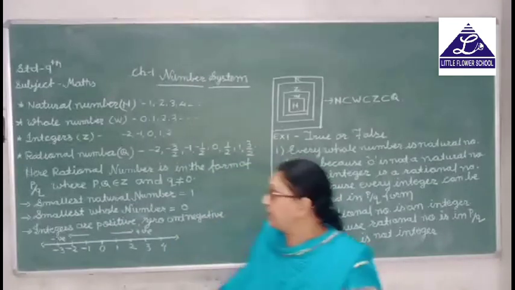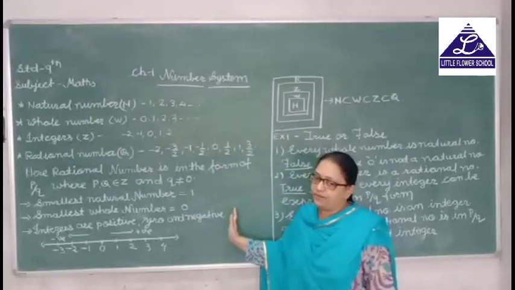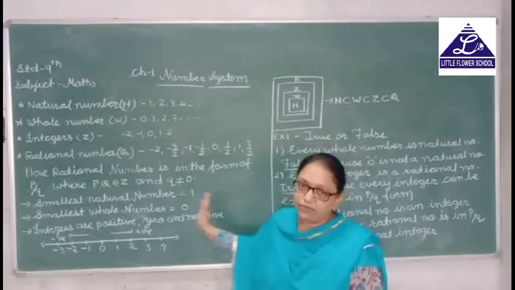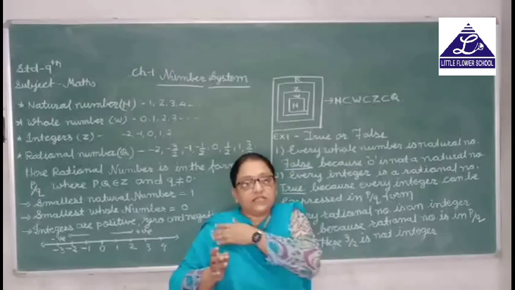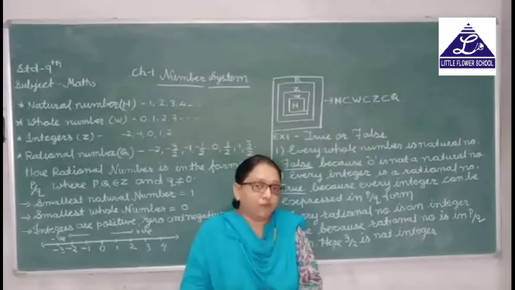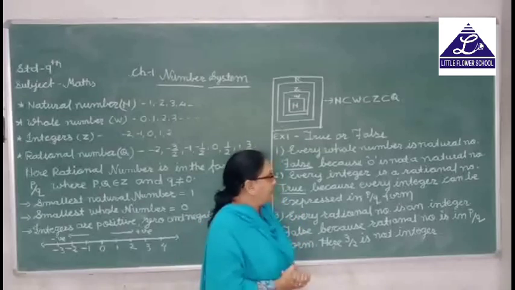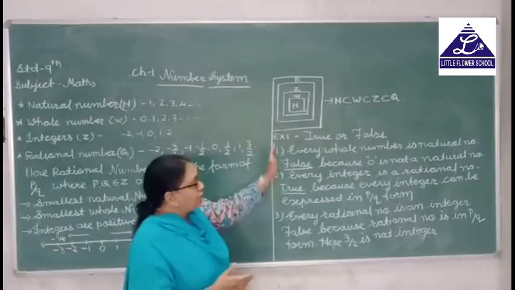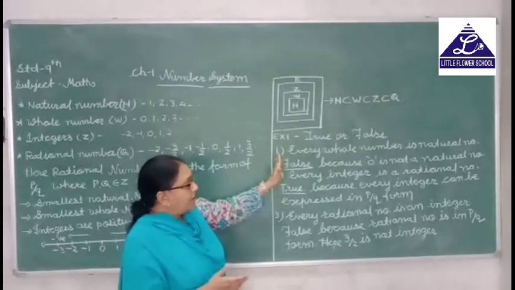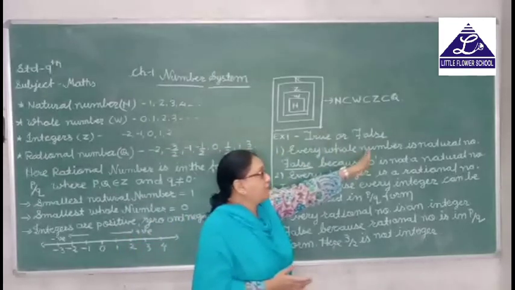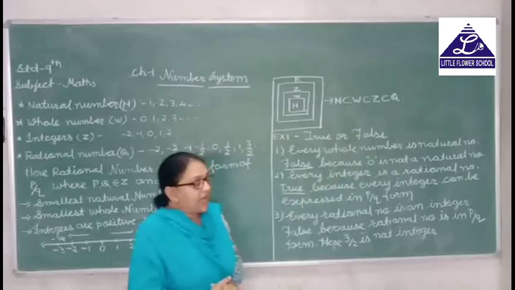Now this one is the introduction of the numbers. Now in our textbook we have an example, and that example gives us answers as true or false. Example number 1. Here we have to write true or false, and we have to write down the reasons for the false answers.